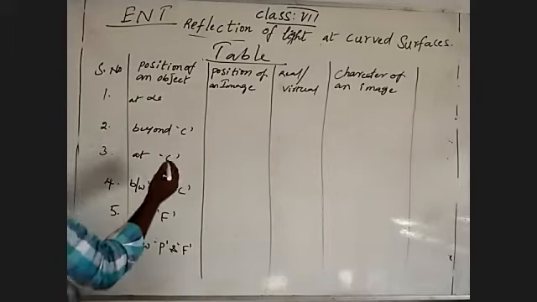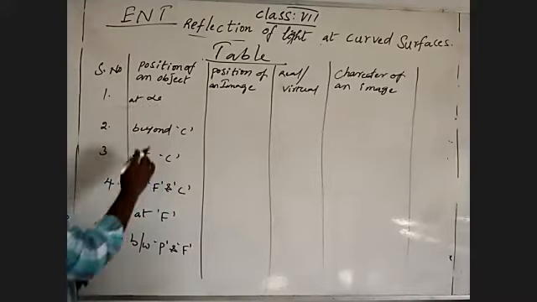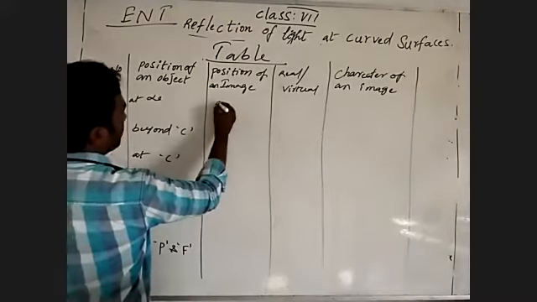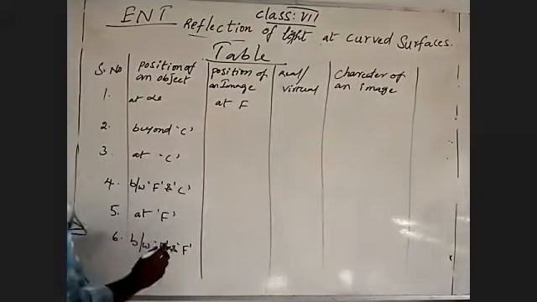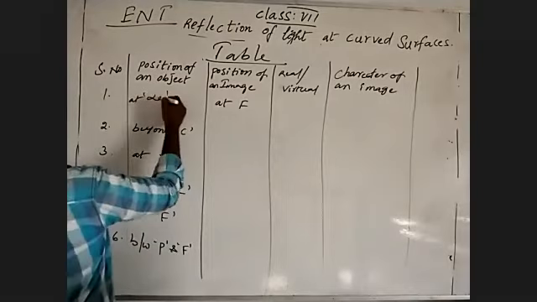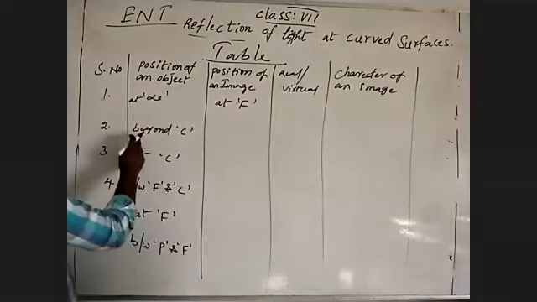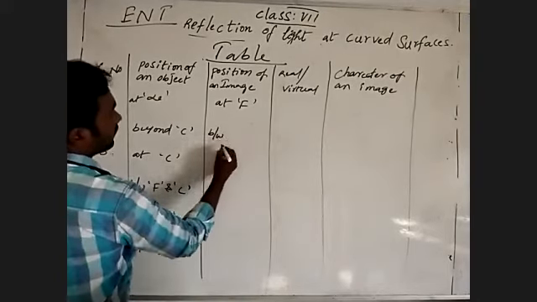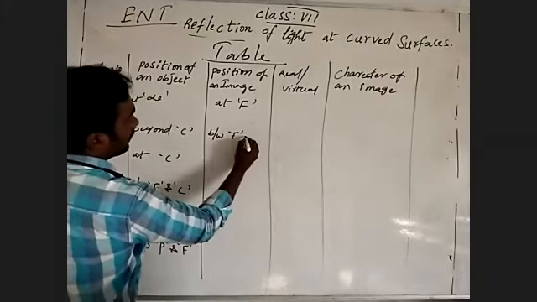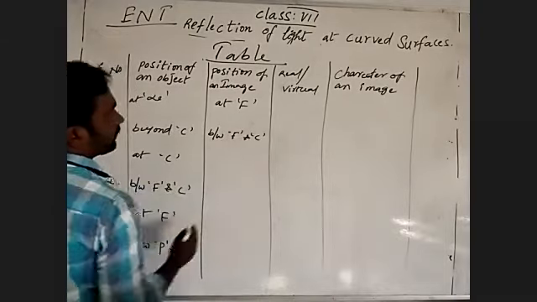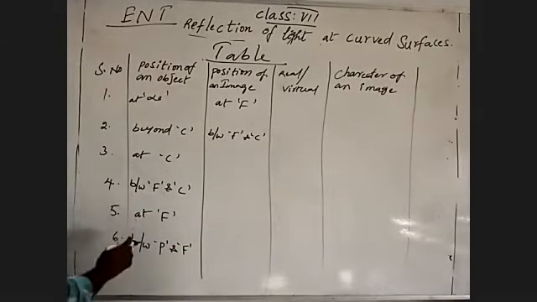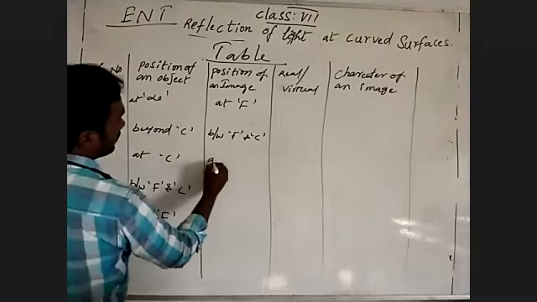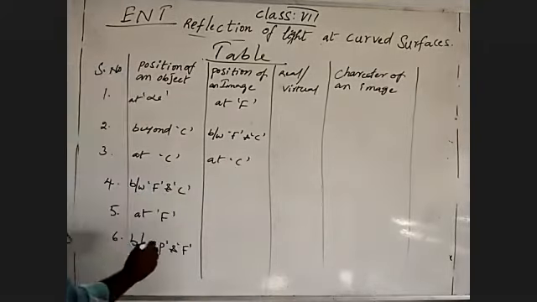Coming to the position of image. When object is at infinity, image is formed at focus. When object is beyond C, image is formed between focus and center of curvature. When object is at center of curvature, image is at the center of curvature.